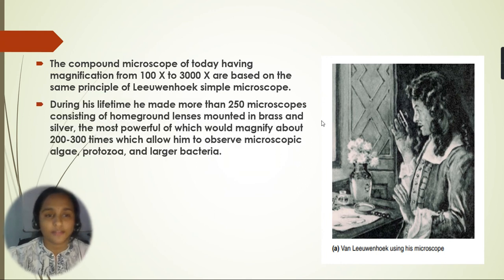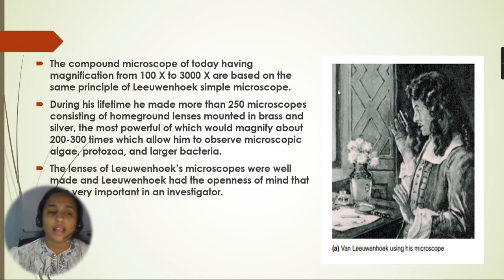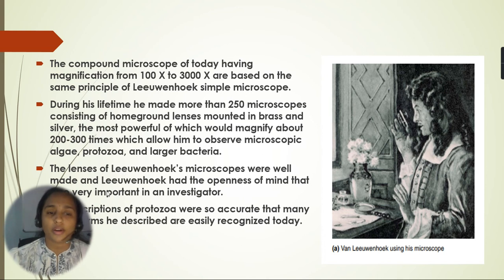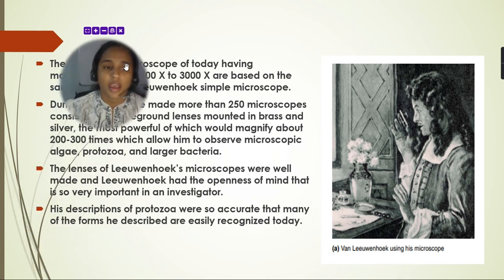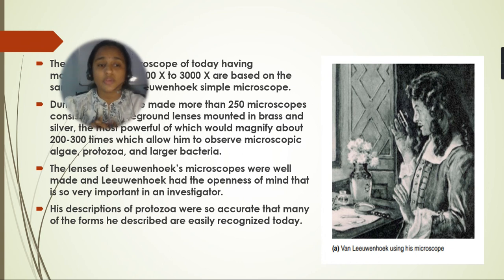During his lifetime, he made more than 250 microscopes consisting of home ground lenses mounted in brass and silver. The most powerful of them could magnify about 200 to 300 times, which allowed him to observe microscopic algae, protozoa and other larger bacteria. The lenses of Leeuwenhoek's microscope were well made, and he had the openness of mind that is very important to an investigator. His descriptions of protozoa were so accurate that many of the forms he described are easily recognized today also.